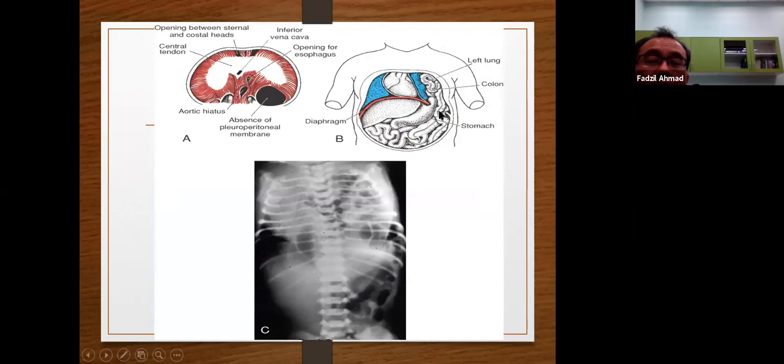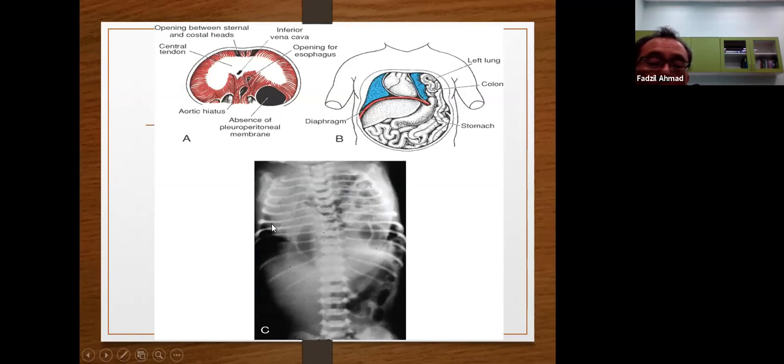The failure of the diaphragm, the opening of the diaphragm, results in the GIT tract entering into the chest cavity. So from the X-ray, you can see nicely here the air shadow belonging to the GIT tract.